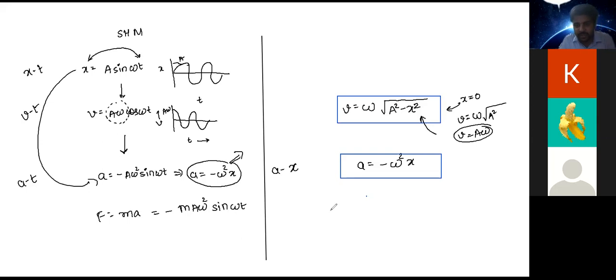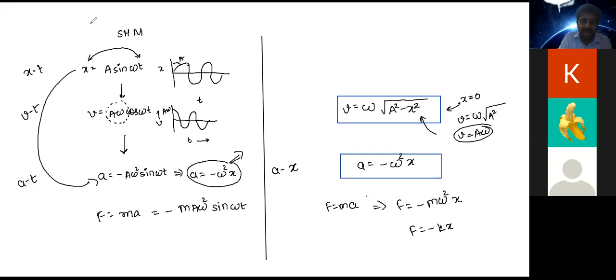Similarly, f is equal to ma, therefore f is equal to minus m omega square x, and that is nothing but f is equal to minus kx.